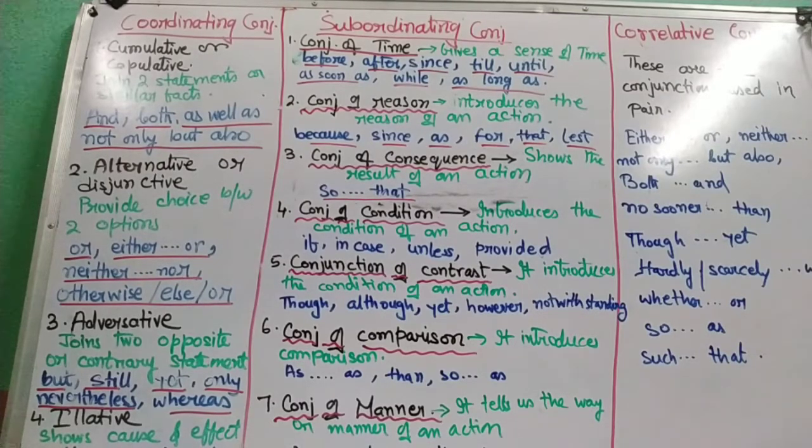Like Ram is intelligent, but he does not stand first in the class. So Ram is intelligent, he does not stand first in the class. Both are independent, none of them depend on each other. So it is a coordinating conjunction. And what kind of coordinating conjunction? It is showing adversative facts or contrary facts, two different kinds of facts. So it is adversative. My brother cheated me, still I respect him.